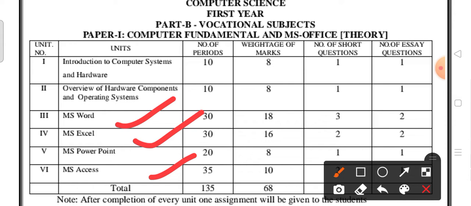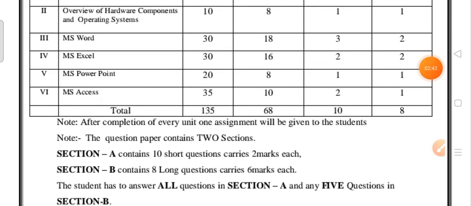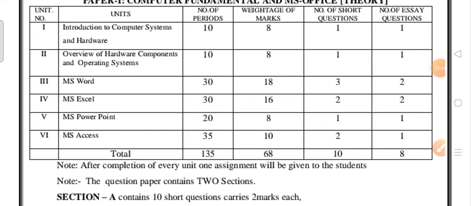If you are thorough with MS Word, MS Excel and MS Access, you will definitely pass. If you want to get more marks, be thorough with the remaining units also. It's clear, na?